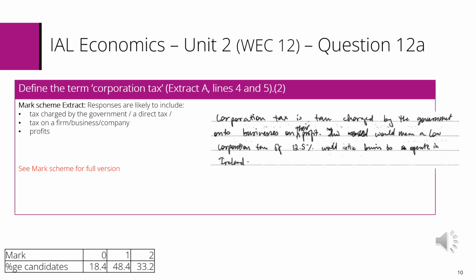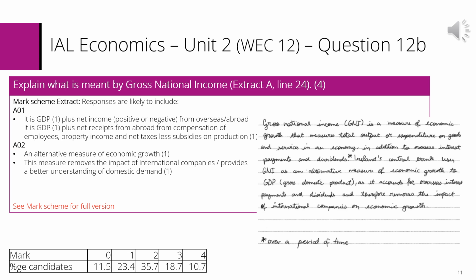If we look at the sample response, we can see the candidate defines the term and then offers relevant expansion for the 2 marks. In order to improve responses, candidates need to be regularly tested on key terms such as this and be clear about concepts such as income, revenue and profit. The next of our worst performing questions was a 4-mark question.